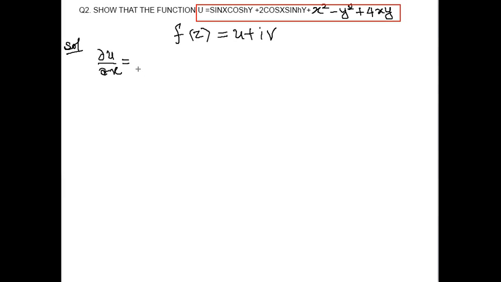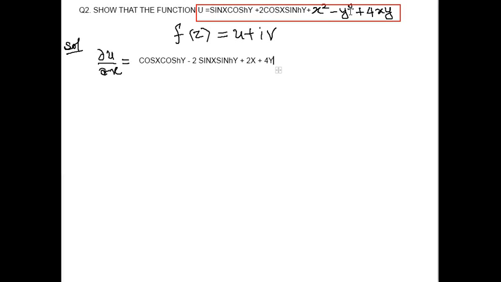So del u by del x is cos x cos hyperbolic y minus 2 sin x sin hyperbolic y plus 2x plus 4y. Clear? Because the derivative of x square is 2x, the derivative of y square is 0, and for 4xy, x gives 1, so 4y.